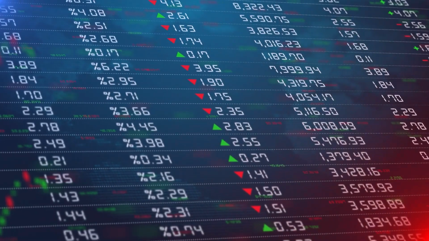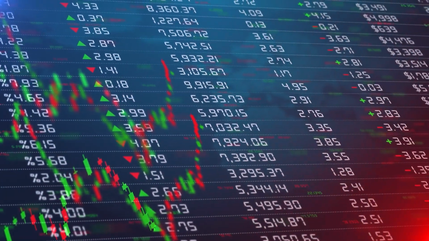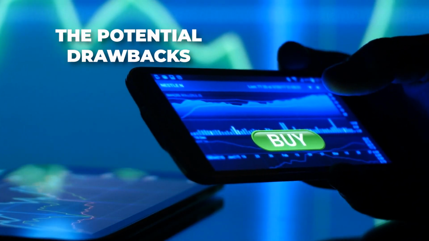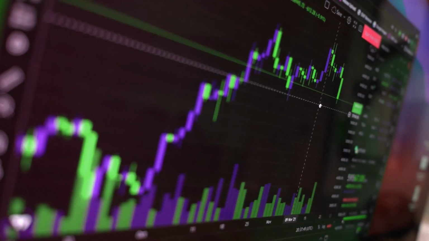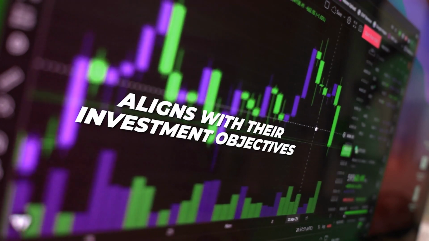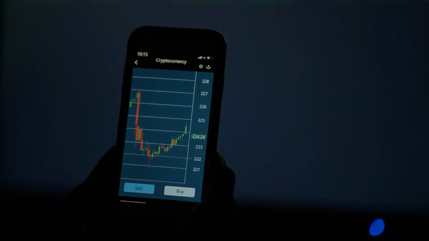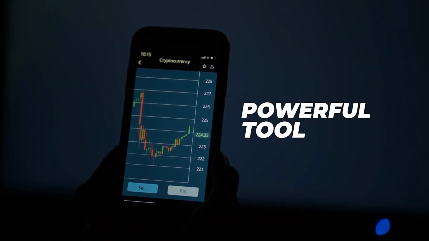while factor investing has proven to be an effective investment strategy, investors must carefully consider the potential drawbacks before implementing them in their portfolios. It's important to have a well-rounded approach that considers multiple factors and aligns with their investment objectives. In conclusion, factor investing can be a powerful tool for investors seeking long-term success.